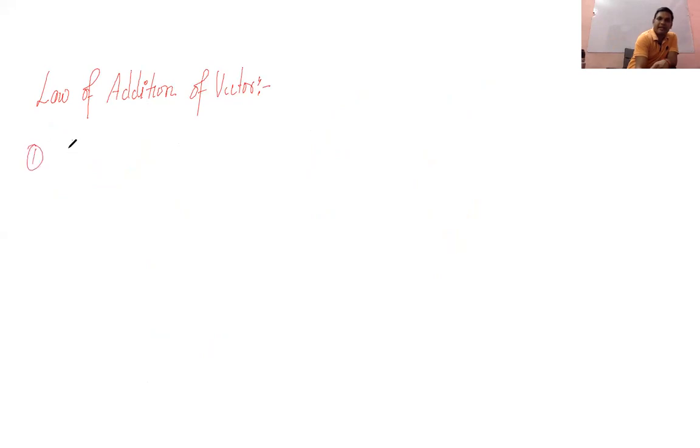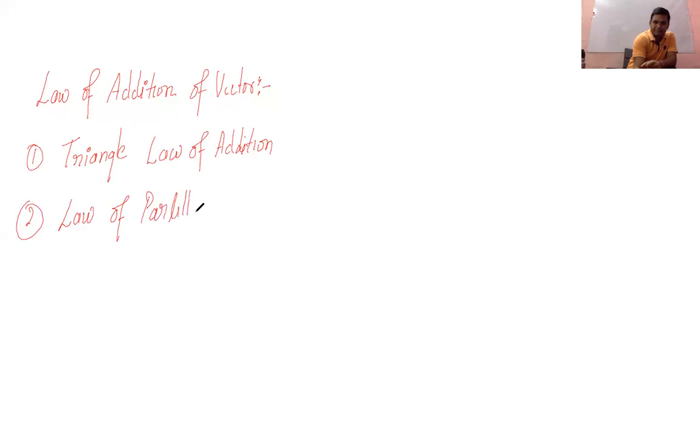First is the triangle law of addition, then the parallelogram law, and then the law of polygon.